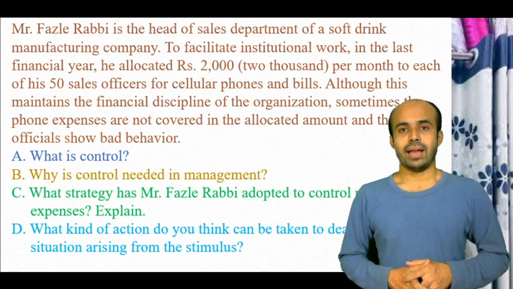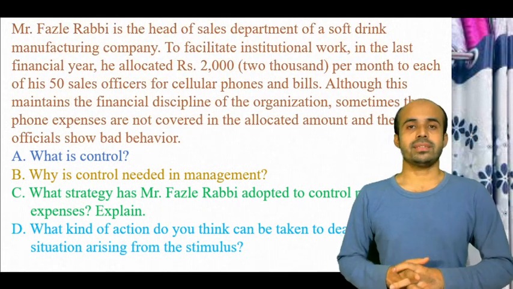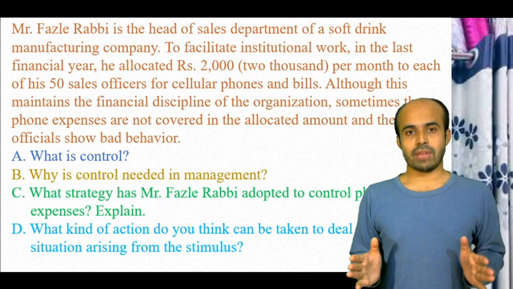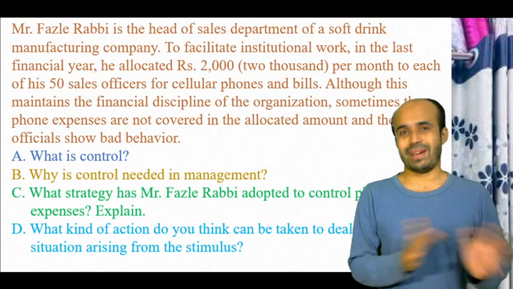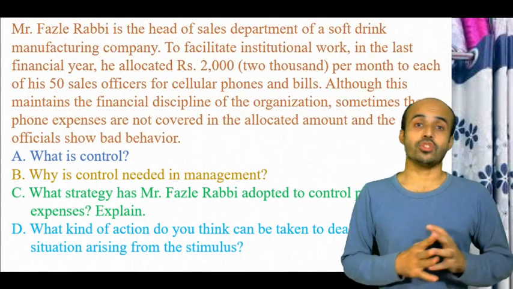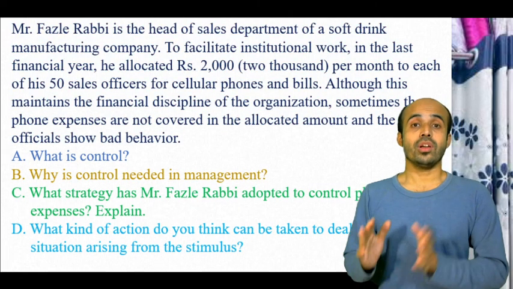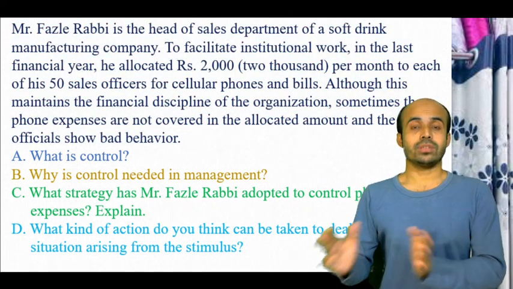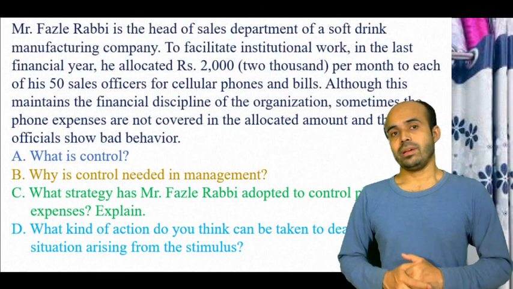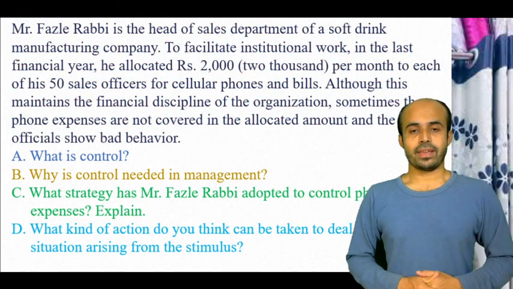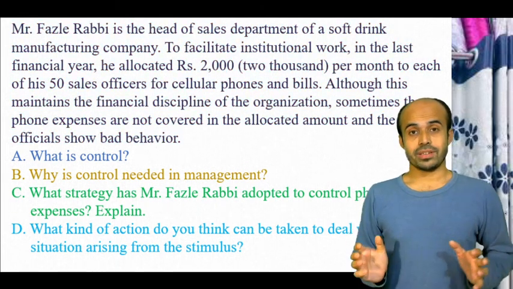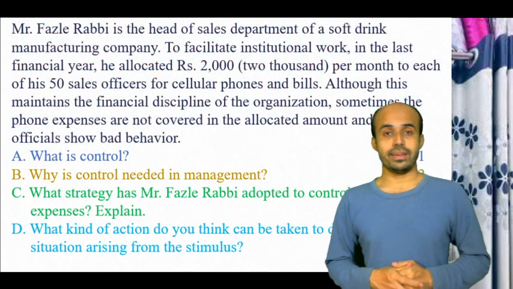And after that it was found that this amount of money fixed by the head of the department is not enough to cover the mobile expenses all along the month. So what are our questions?